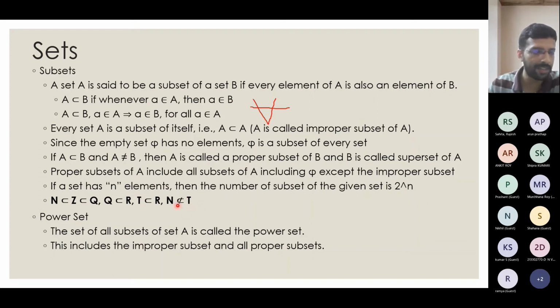So like that, we can define the definitions between different types of sets. Now, what is a power set? The set of all subsets of a set A is called the power set. Where this will come into the picture is when we are looking at probability based on outcomes, then we may need to write out the outcomes corresponding to the total number of outcomes that I can accept. So that is where this concept of power set comes into the picture.